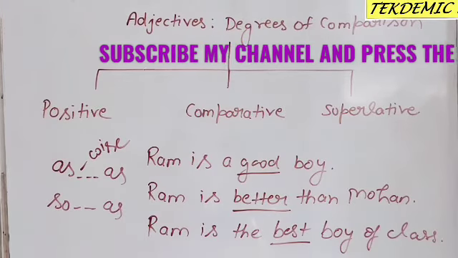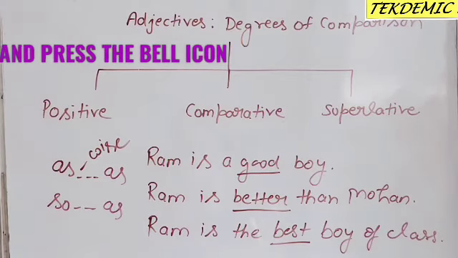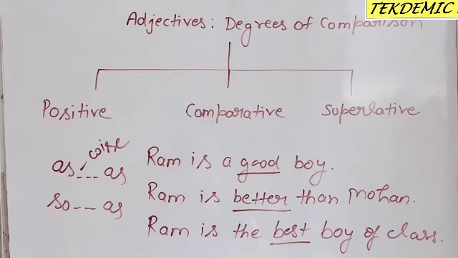Rohan is not so wise as his father. So here wise will come between so and as. Mostly positive degree comes without any special word, but in some cases positive degree comes between as or so as. But for comparative form we use than just after the comparative degree, and for superlative degree we use the just before the superlative form.